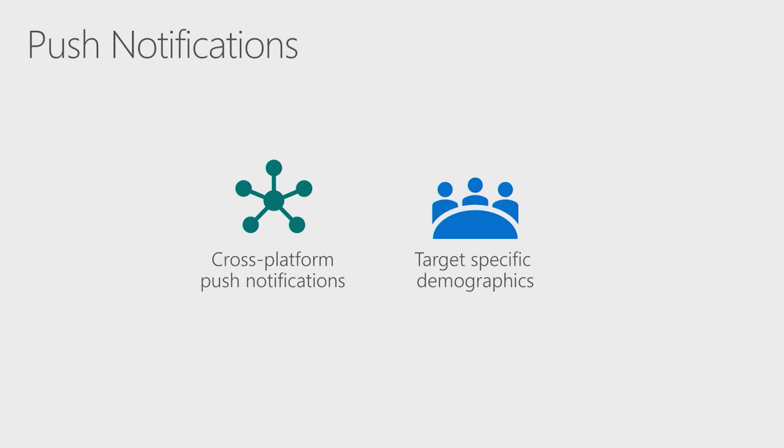Yeah, so just as an example, I could create an audience where I say, I want to target all of my US customers that are on T-Mobile. And I'm going to send out a push notification because I've detected some sort of issue with the application, and I just want to let them know that it's corrected in the latest version. I can go into App Center and use that as an audience and then push that notification out to just that select group of customers. Really powerful. Very, very powerful.